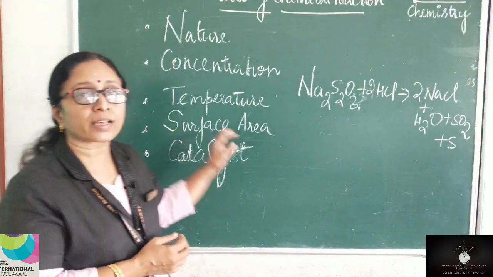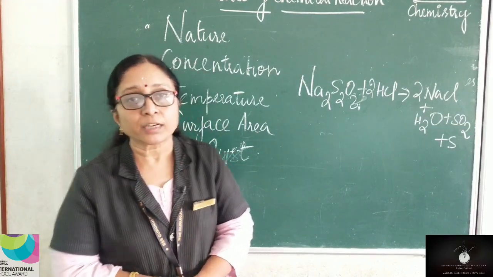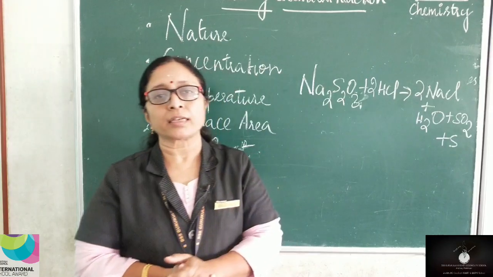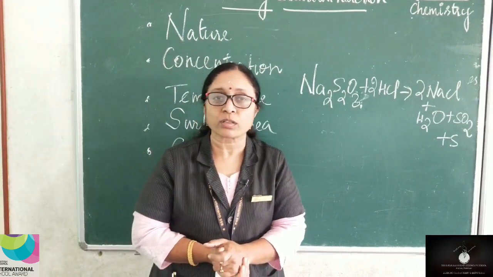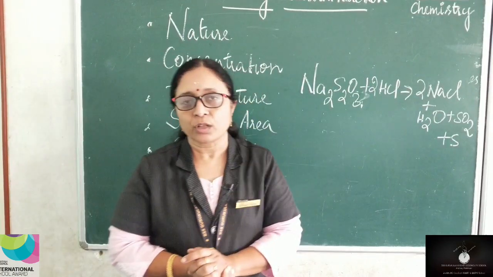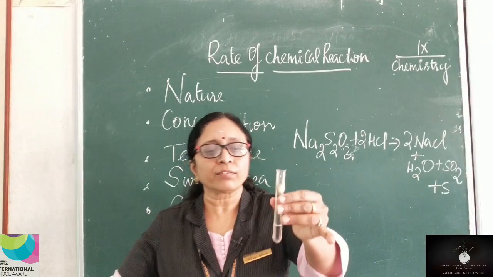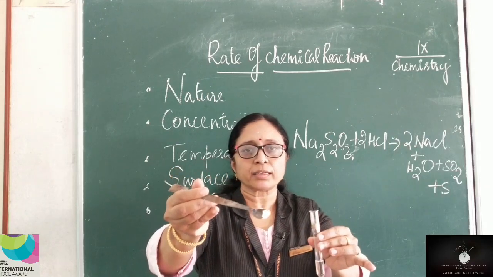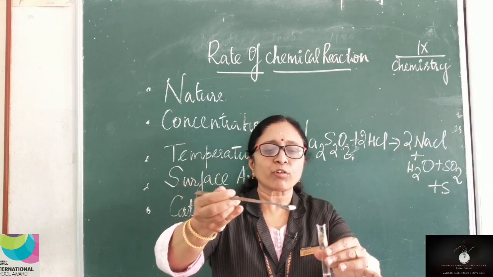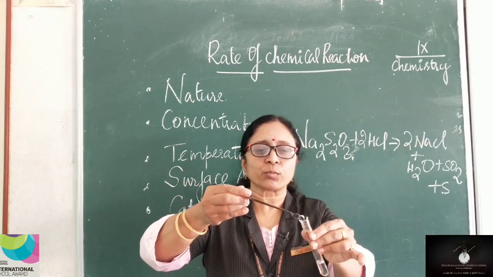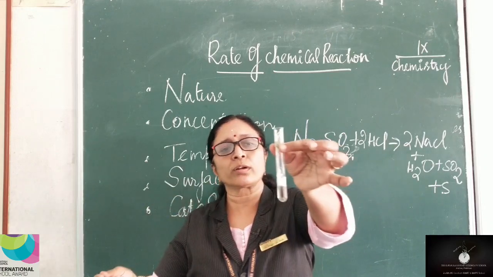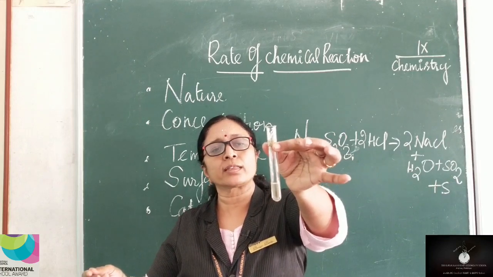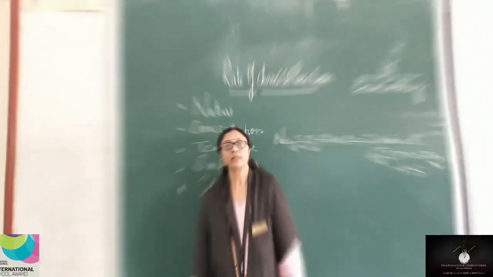And the next factor is surface area. For that, let me show you a reaction where we are taking dilute HCl and calcium carbonate. What is calcium carbonate? Marble. So we will take that. So children, I have taken dilute HCl here. I am adding a little calcium carbonate, it's powder form of calcium carbonate, to this test tube. You can see good reaction, isn't it? A very good reaction between dilute HCl and calcium carbonate.